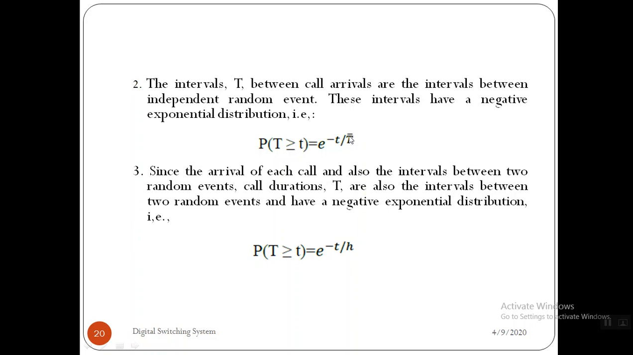So we can also express this t bar as h. So this equation can also be rewritten as P of t greater than or equal to t is equal to e raised to minus t by h. We have only replaced this one because it's a mean time. Mean time is nothing but a holding time h, right? So we can also write this equation by this one. Both are the same, right?